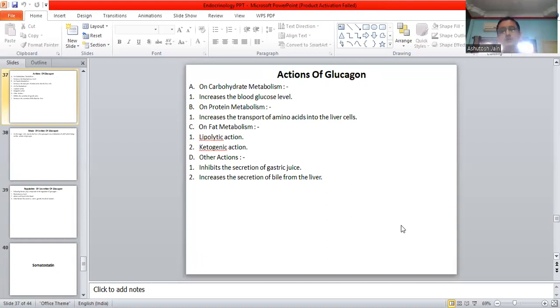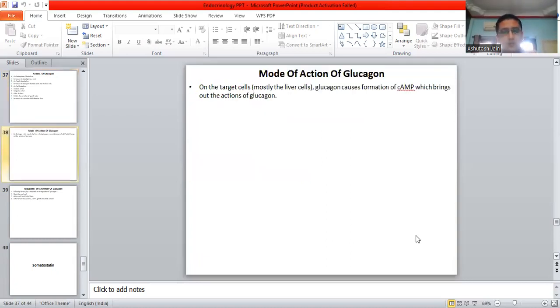Other actions are inhibits the secretion of the gastric juice. Gastric juice, that means the juice which is found in the human stomach. Increases the secretion of bile from the liver. Mode of action of glucagon on the target cells, mostly the liver cells. Glucagon causes the formation of cyclic AMP, which brings out the actions of glucagon.